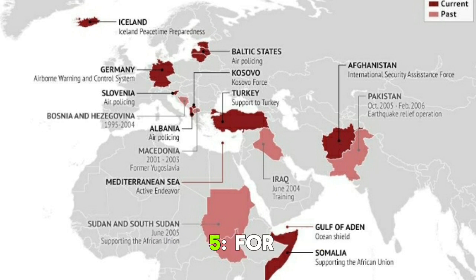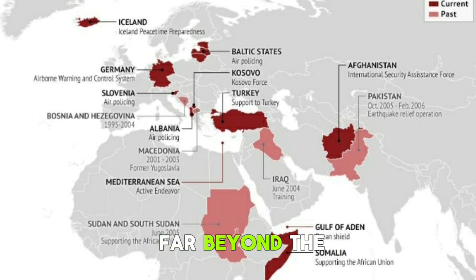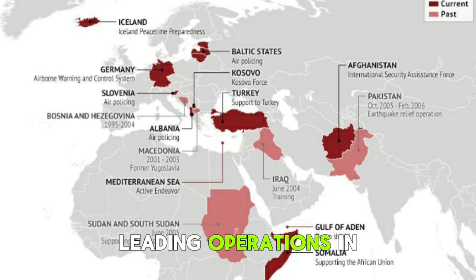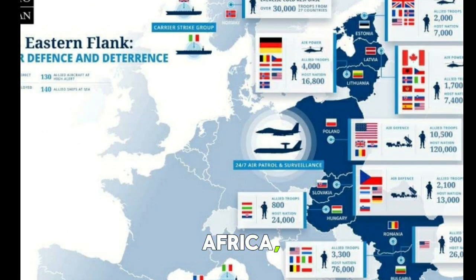4. The War on Terror and global operations, 2001-2021. 9/11 and Article 5. For the first and only time in its history, NATO invokes Article 5 following the September 11 terrorist attacks against the United States. Global footprint. The documentary maps NATO's footprint expanding far beyond the Euro-Atlantic zone, leading operations in Afghanistan (ISAF), counter-piracy missions in the Horn of Africa, and a military intervention in Libya in 2011.